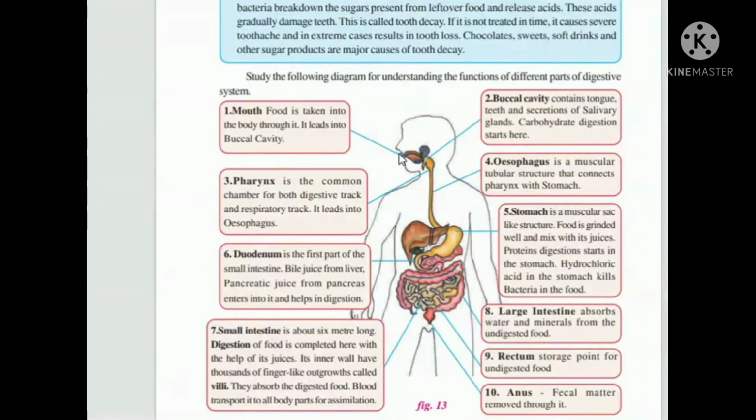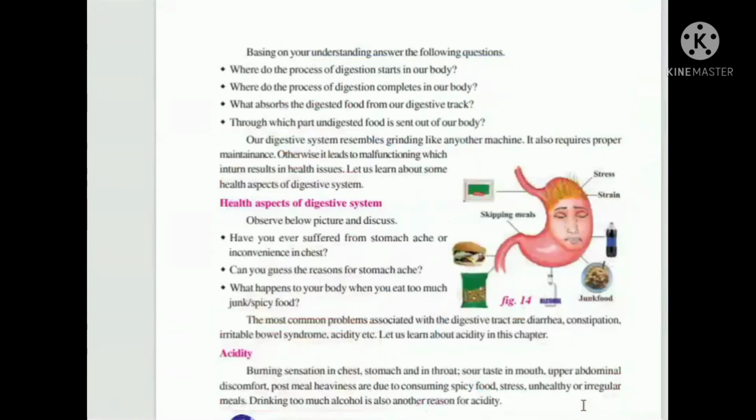The rectum is the starting point for removal of undigested food, and fecal material is removed through the anus. This is the beautiful digestive system placed in the human. This is called the appendix. The appendix is a waste body part in our human body. Okay, this is about the digestive system.